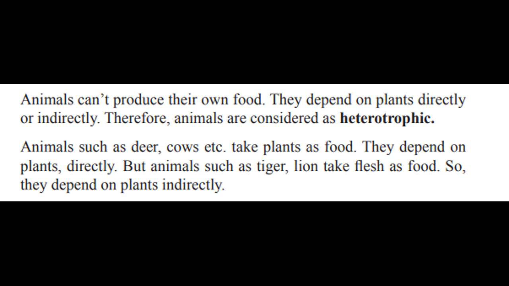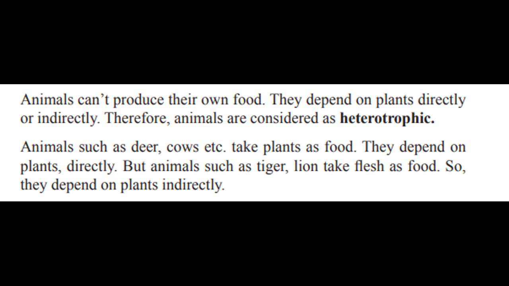So who cannot produce their own food? Animals, including us. We also come under animals, children. So animals cannot produce their own food. So how do they obtain their nutrients? They depend on plants. Now plants can produce food using sunlight. Therefore, plants are the actual producers. Plants are known as producers. They are the ones who produce food. Right, children? So animals depend on plants.